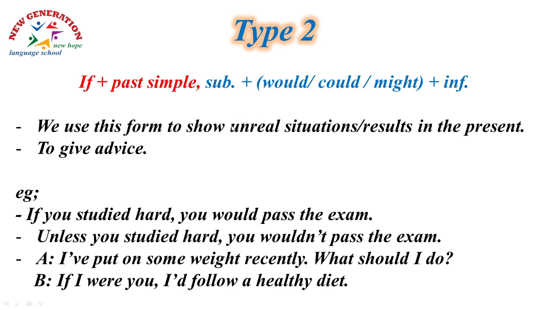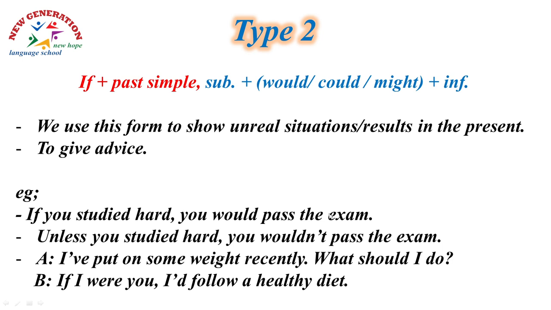Focus here. We use this form to show unreal situations or unreal results in the present. So the situation we talk about is in the present, and we think what may have been different if something different happened. Or to give advice, if you studied hard, you would pass the exam.